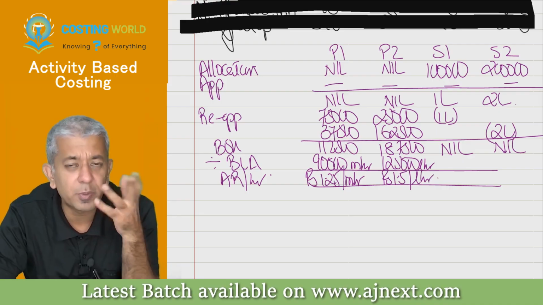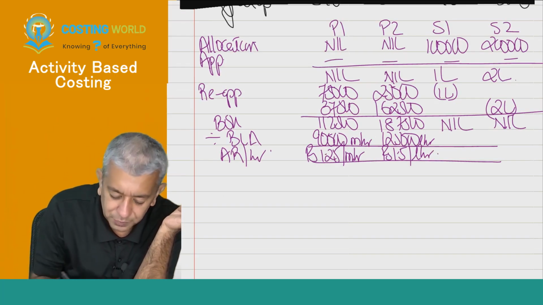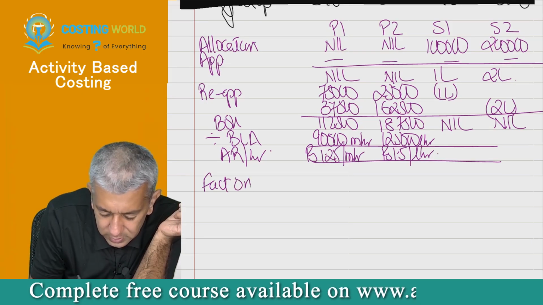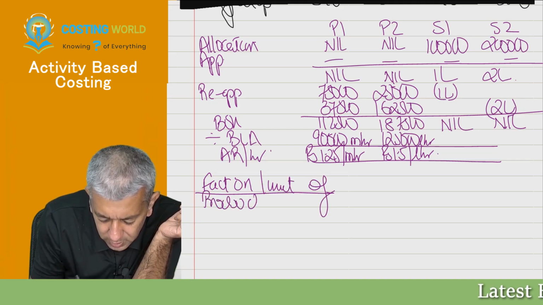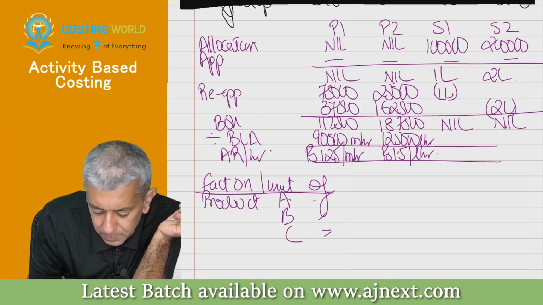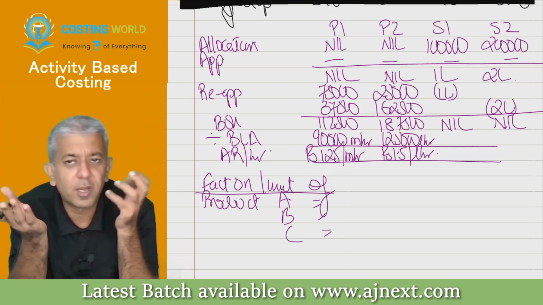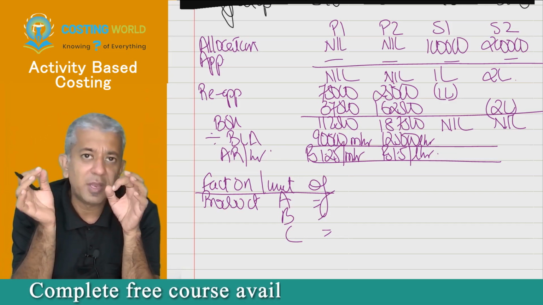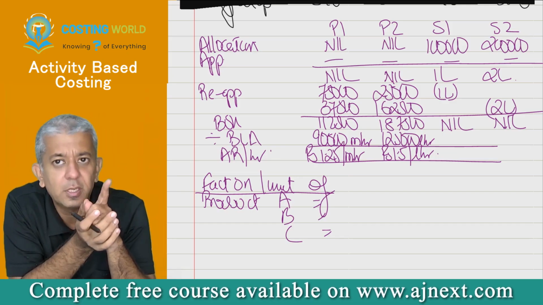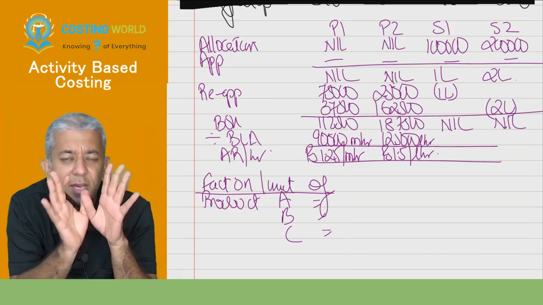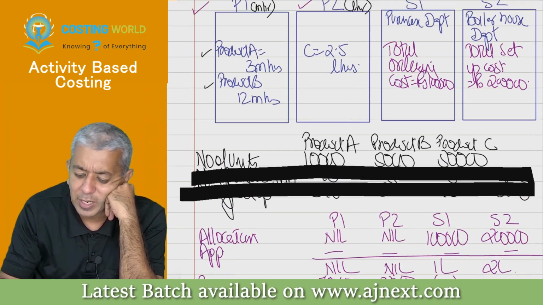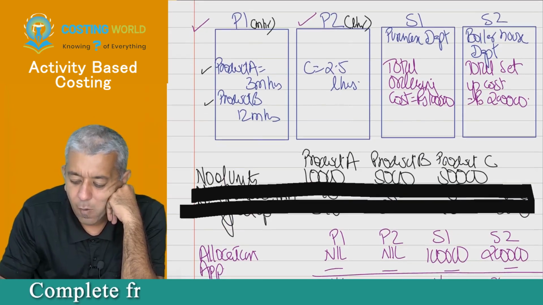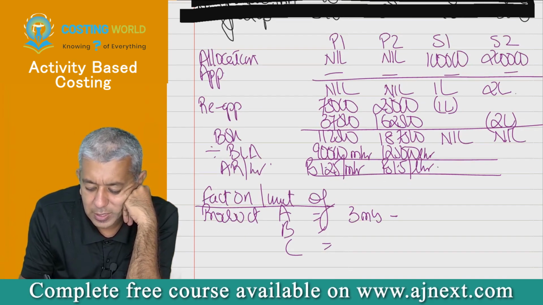Okay. Now, obviously, we are going to be using these rates now. Factory overheads per unit of product A, B and C. What does this particular rate mean? Whatever I've told you since last 1 month now. Whenever any product will be taking 1 machine hour in P1 department, charge 1.25 as overheads. Is this all okay? Yes, sir. So everybody will tell me 1 unit of product A will be taking how many machine hours in P1 department, beta? 3. So therefore 3 machine hours at the rate of rupees 1.25 per machine hour.